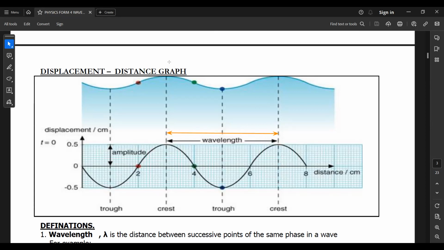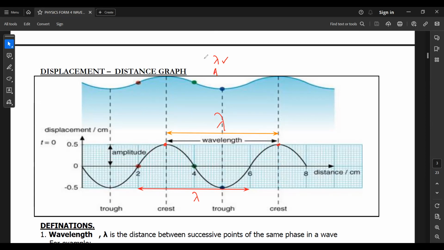For example, if I take the distance between this crest and the next crest, this is the wavelength, lambda. We can also identify it from 2 to 6. This is also the wavelength. So when you have a displacement-distance graph, you are able to identify the wavelength.